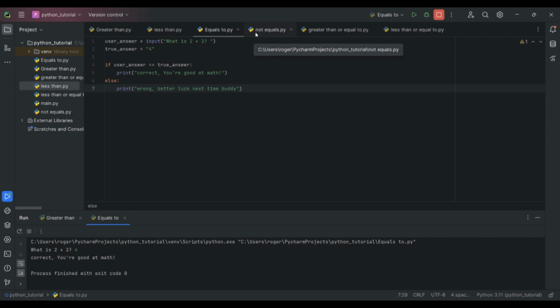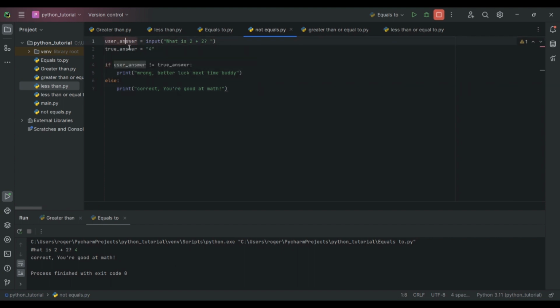Now let's go to the not equals. Here we have 2 conditions as well. So it's just going to be an if else. Here we have the same thing, user answer and true answer. But this time we are going to tell the computer if it does not equal true answer. This one print this if it does not equal. And all we did was switch around the print code in the order. And now it'll give us the exact same thing as the equals to.